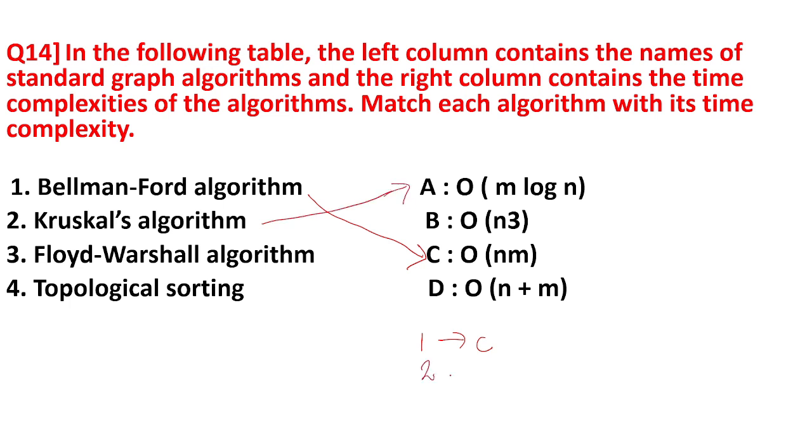So the answer for 2 is A. Then Floyd-Warshall algorithm has time complexity O(n cube). So the answer for 3 is B. And topological sorting takes time O(n plus m), where n stands for vertices and m stands for edges, so vertices plus edges. So the answer for 4 is D. So CABD is the correct answer.